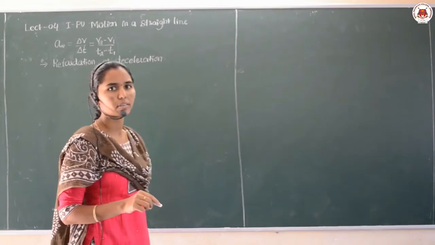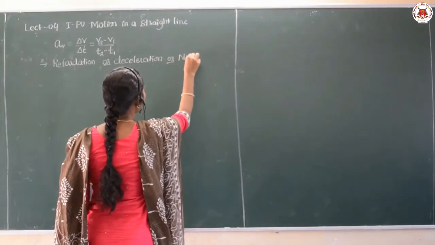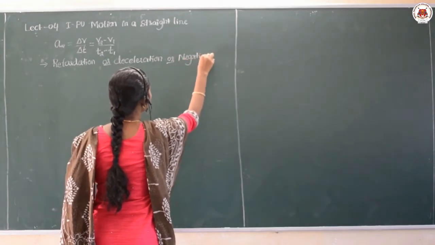Both we can call it. Or this is also called negative acceleration, as I told.